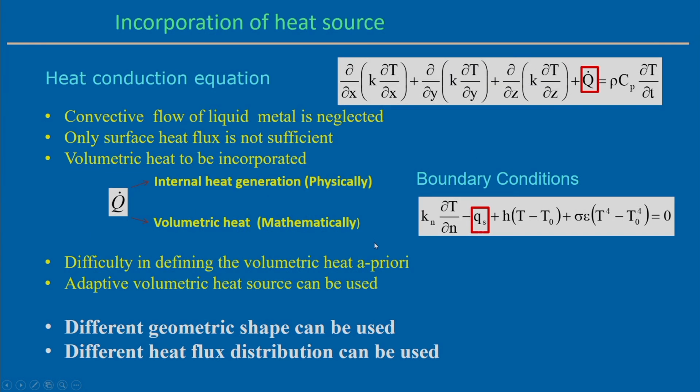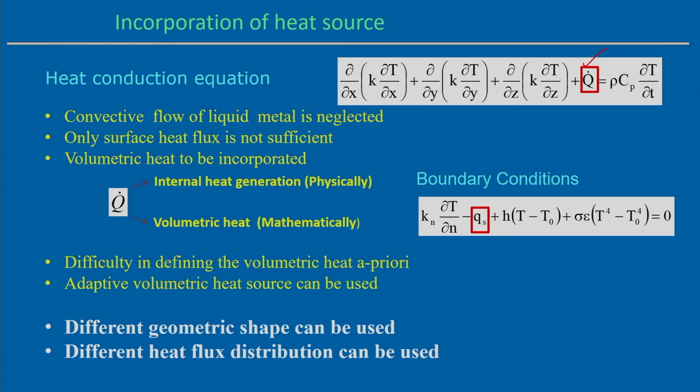So, first start with these different heat source models, but in what way can we incorporate this heat flux, or distribution of the heat flux, heat intensity, into the heat transfer model? This is the 3-dimensional heat conduction equation. The highlighted part is Q dot, which according to this 3-dimensional heat conduction equation is called the internal heat generation term.